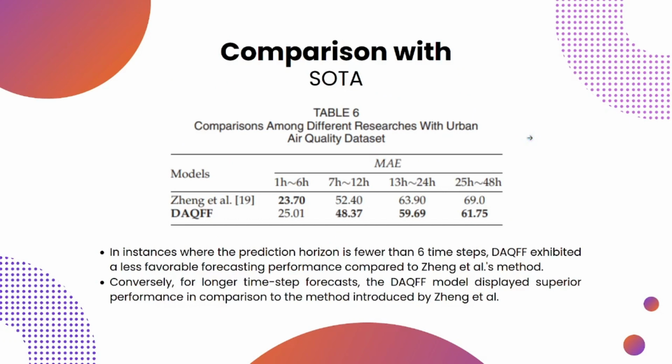Now we will compare our proposed model with the state-of-the-art model proposed by the researcher Zeng. He also used the urban air quality dataset for evaluation. In instances where the prediction time is less than 6 timestamps, we can see that our proposed model DAQFF is much less favorable. But can we say that our proposed model is bad? No, we can't say that. As time progresses, our model achieves much superior performance in comparison to the model proposed by Zeng.